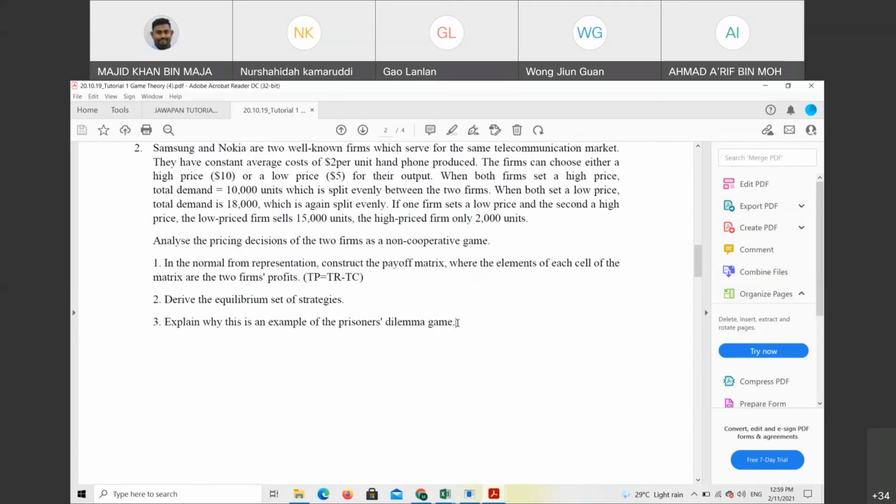But why do they finally choose low and low? Because that's the best strategy if they follow the pure Nash equilibrium. If both of them confess, then they're going to get more jail sentence. So here also the same thing. If both of them put the low price, they will get lower demand, right? Okay, thank you.